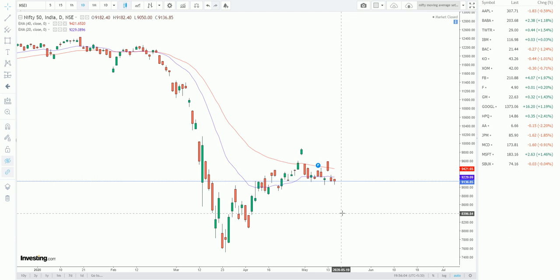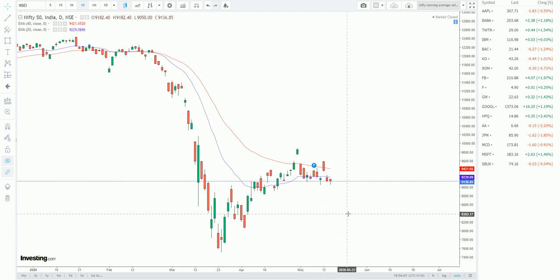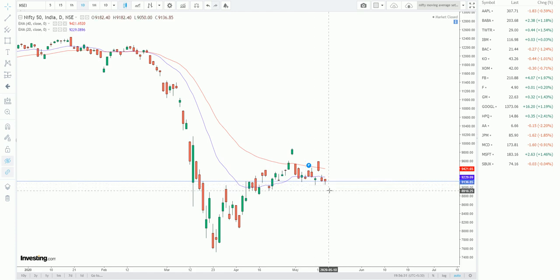In this setup we had discussed that the Nifty is in a consolidation phase and it consolidated a bit. It went up and it went down at the 1040 level, and then it went up because of the news and other factors. But overall Nifty was in a consolidation, and we can see that the moving average EMA 20 had become flat, and right now it is moving towards the downside. And EMA 40 acted as a resistance, and we saw that the price got rejected whenever it went near EMA 40.